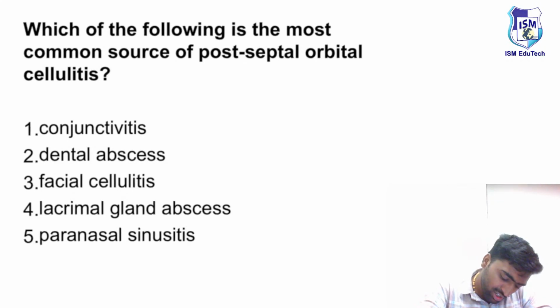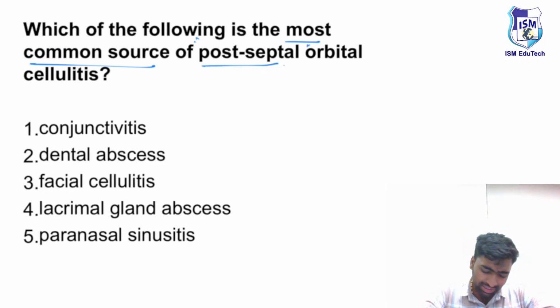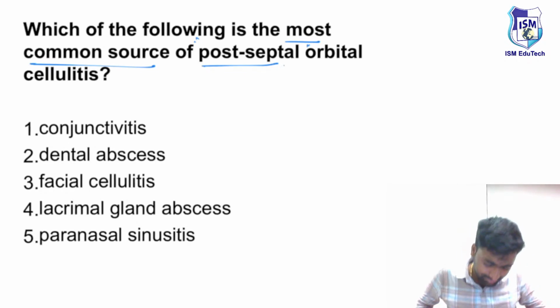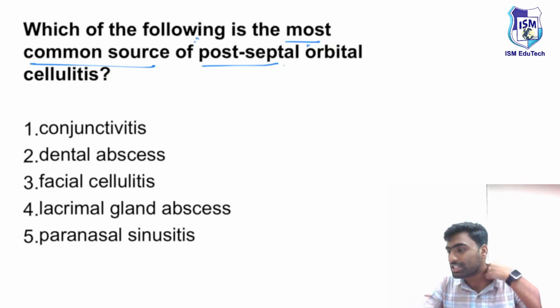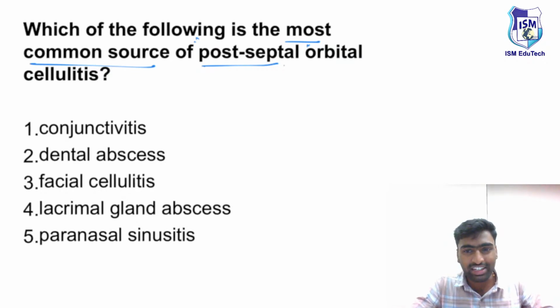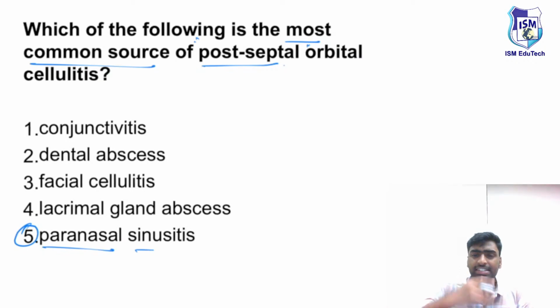What is the most common source of postseptal orbital cellulitis, our favorite orbital cellulitis, fine? What do you think? What is the most common cause? Whatever is given here can lead to these conditions, but what is the most common cause? If you see, based on incidence and prevalence, the most common cause will be the paranasal sinusitis. Sinusitis is prevalent in most populations and it is most common.